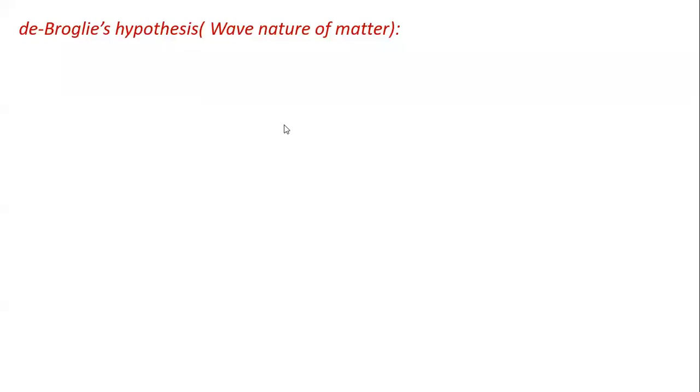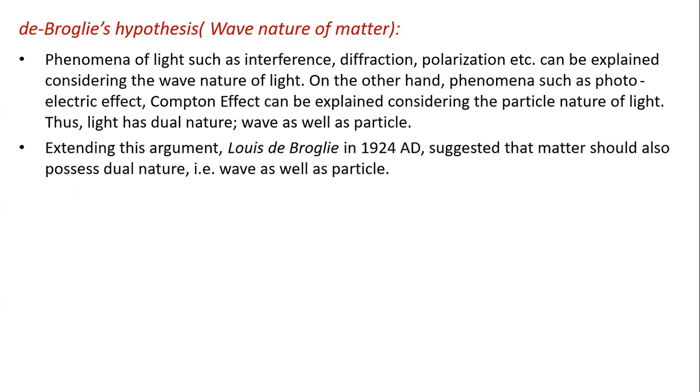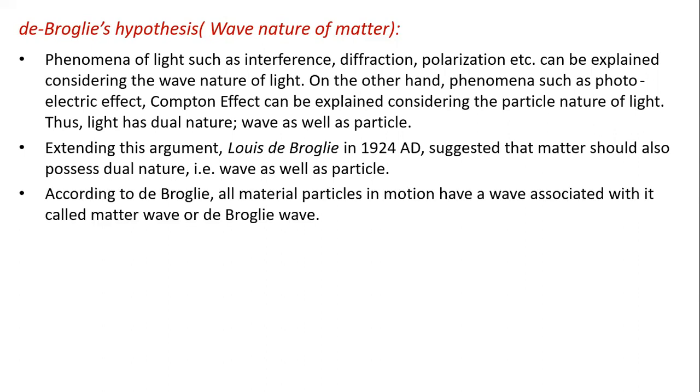Now we learn the de Broglie hypothesis. Phenomena of light such as interference, diffraction, and polarization can be explained by considering the wave nature of light. On the other hand, phenomena such as the photoelectric effect and Compton effect can be explained by considering the particle nature of light. Thus, light has a dual nature, wave as well as particle. Extending this argument, Louis de Broglie in 1924 suggested that matter should also possess dual nature, wave as well as particle.